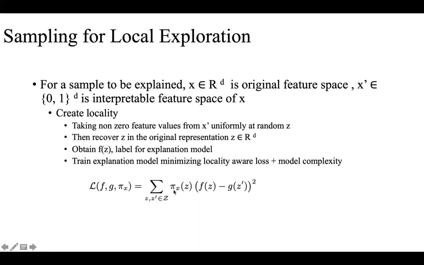So we are producing these n instances from x, and we compute how similar that particular instance is to x. We weight this loss function with this similarity measure. So for more similar instances, the loss should be very minimal. We can bear more loss for less similar instances.